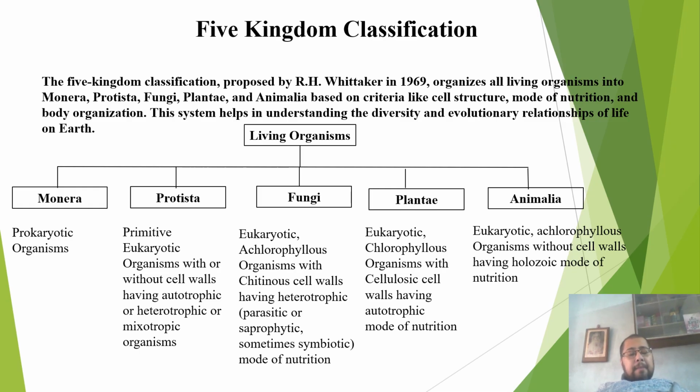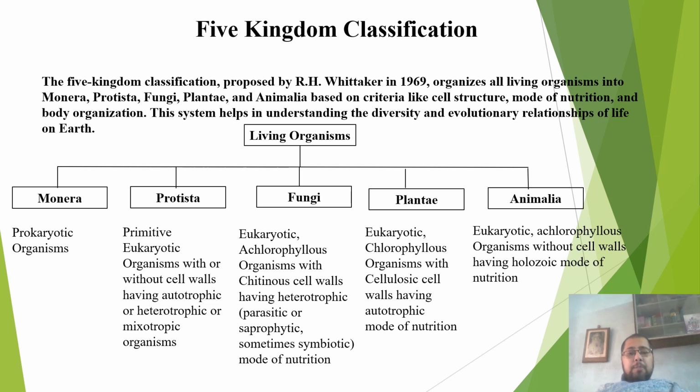The five kingdom classification, on the other hand, is an attempt at refining the system of classification and classifying living organisms on a wider range of criteria, for example, cell structure, mode of nutrition and body organization.